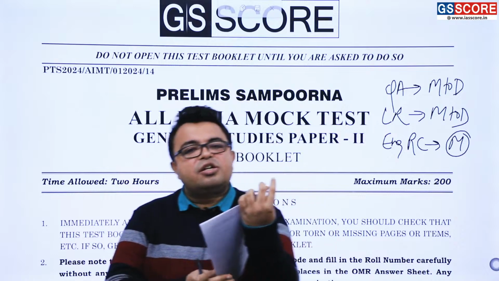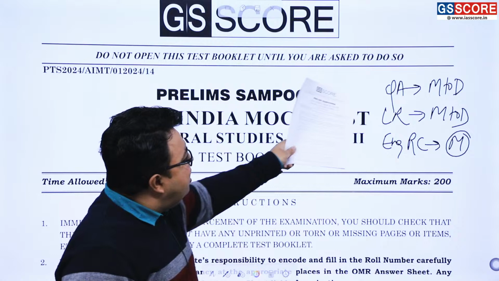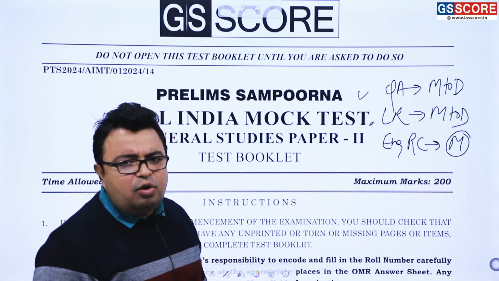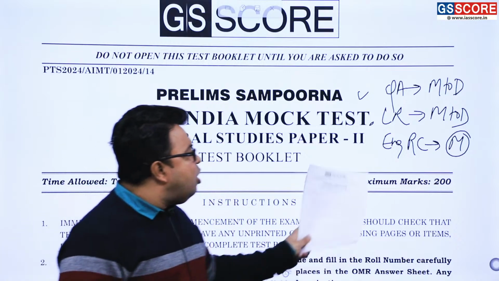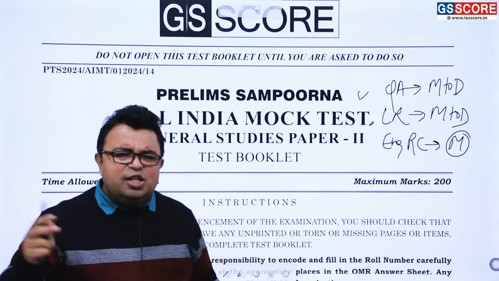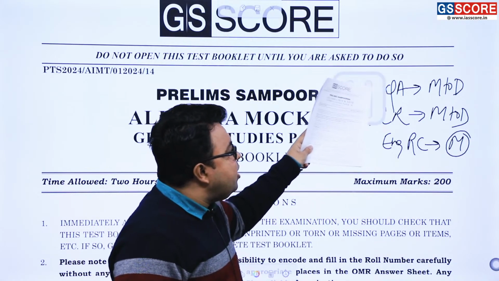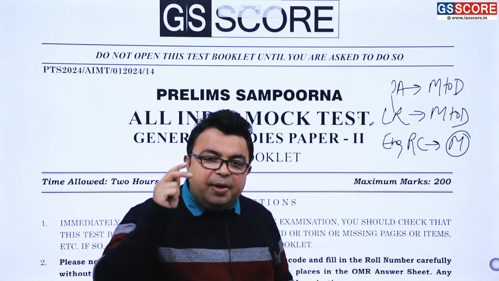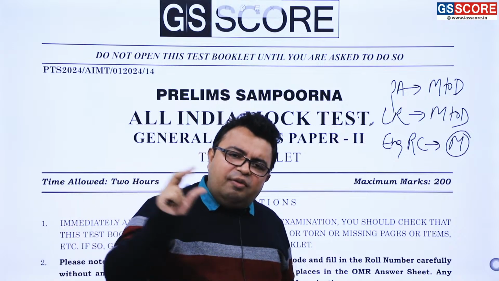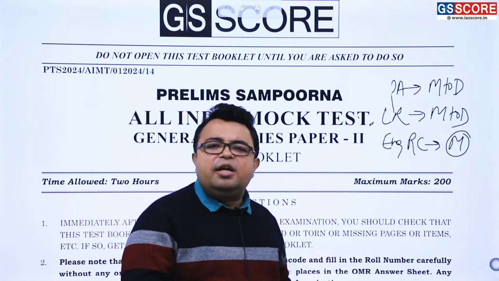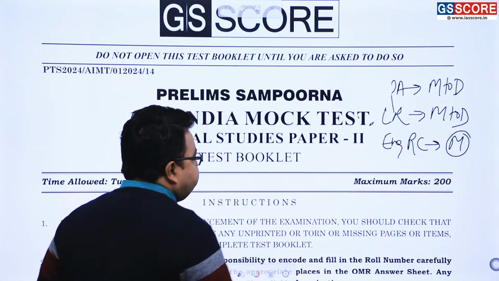So we are into the discussion part right now. Quantitative aptitude and logical reasoning, first of all we are going to do. Afterward we are going to discuss the English reading comprehension section. All questions were approximately easy to medium level, but there were questions from quantitative aptitude and logical reasoning which were a bit different from all the previous questions that you have seen up till now. So there were new surprise elements in the chapter as well, which we will also be discussing. All right, so here we go.